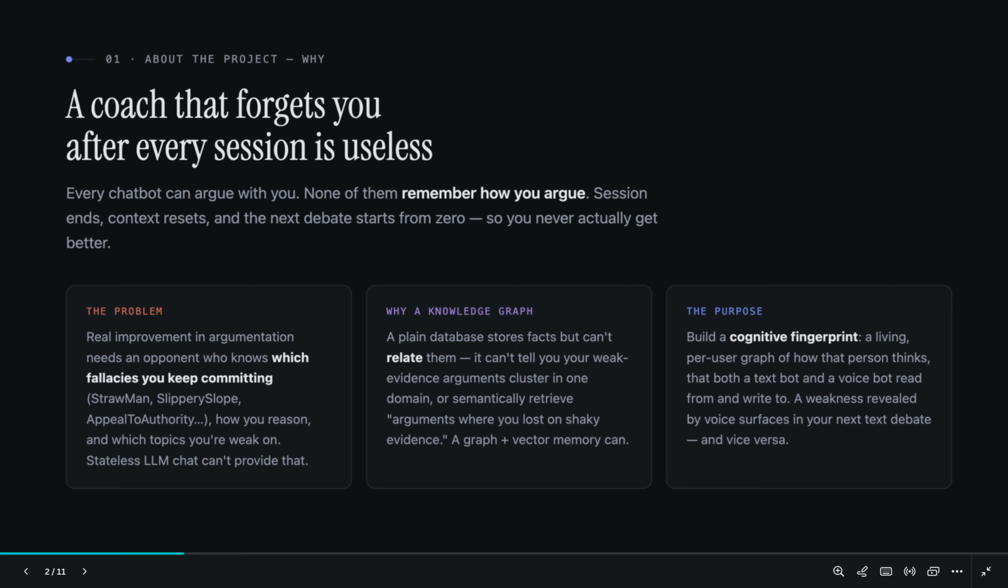So we built a knowledge graph plus vector embedding that we call a cognitive fingerprint. Each session gets its own cognitive fingerprint, which updates the overall cognitive fingerprint.